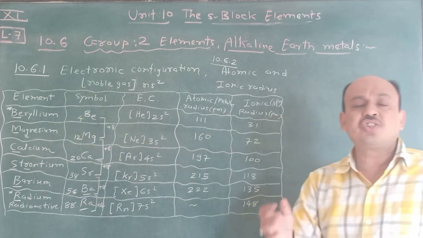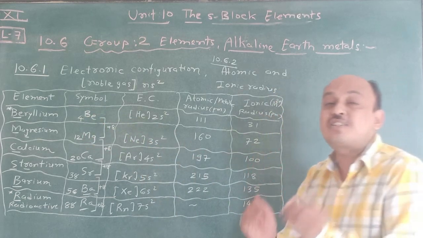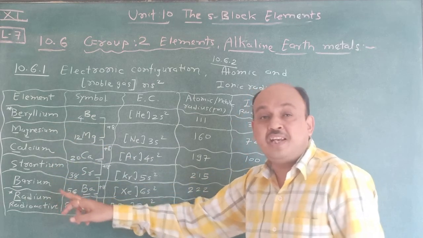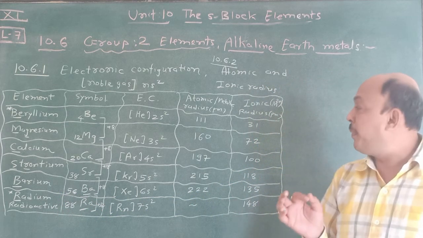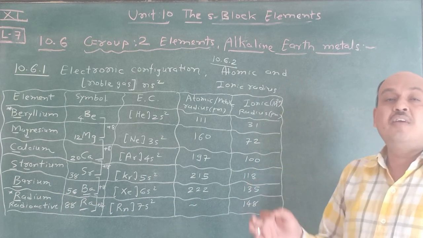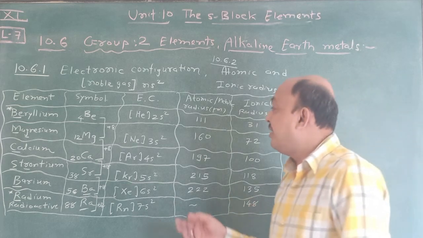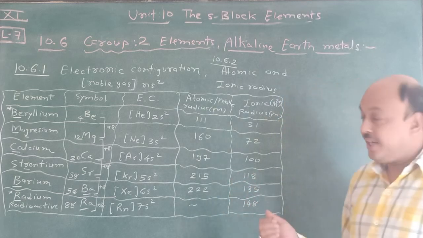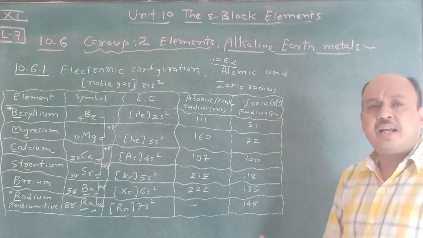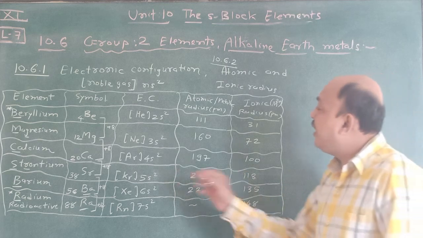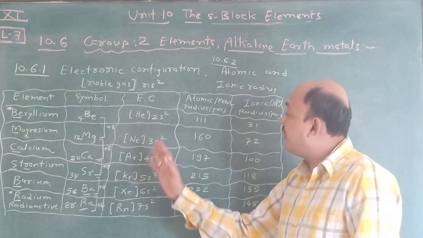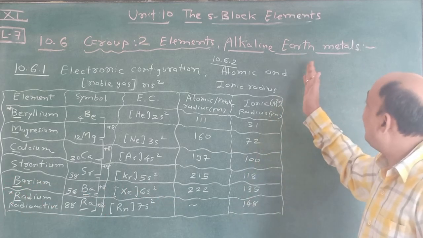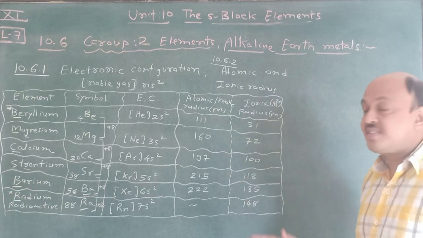Be is different, just you see that atomic size and ionic size is very small, and due to that they differ from magnesium, calcium, strontium and barium according to their atomic properties, as well as different types of physical properties and chemical properties, that we will see later on, but this is very important. Okay, so this electronic configuration, try to write it completely according to this way, so you get your complete marks. What is the meaning of oxidation state, that one is explained. Why it is called alkaline earth metal, that one is also discussed.